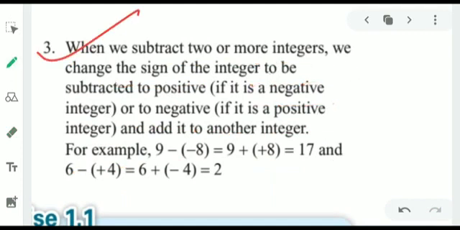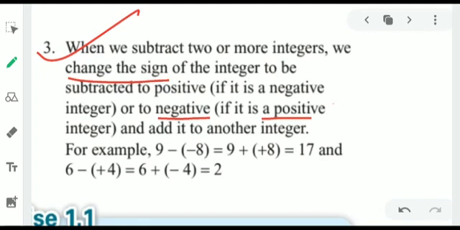When we subtract two or more integers, we change the sign of the integer to be subtracted. Means अगर कोई भी subtraction का sign दिया हुआ है और उसके बाद some integer is written, if the integer written after the subtraction sign is positive, then we have to change it to negative. If negative sign is given, then we have to change it to positive integer, then add or subtract according to the rules which we have already studied in rule number 1 and 2.